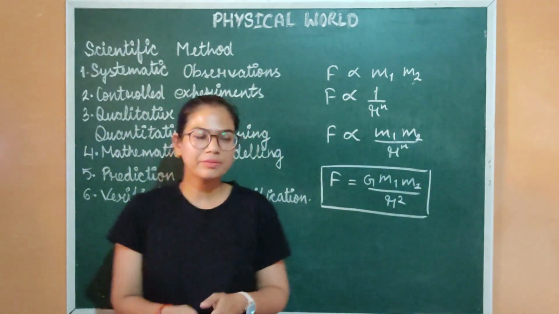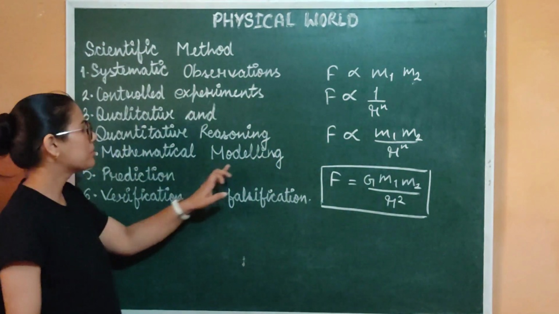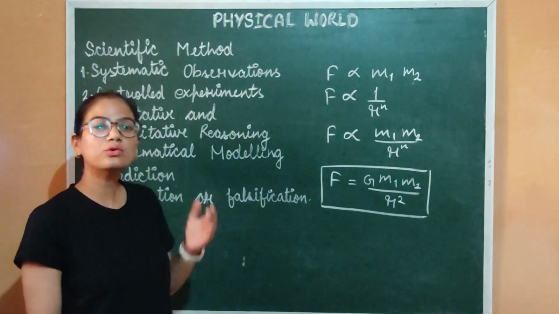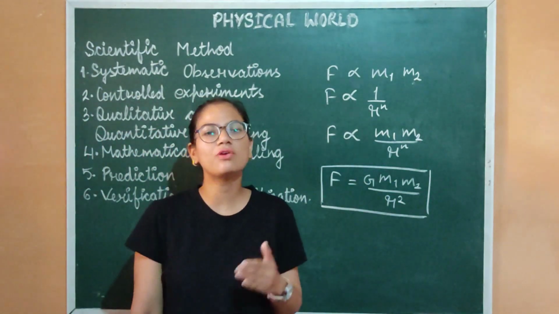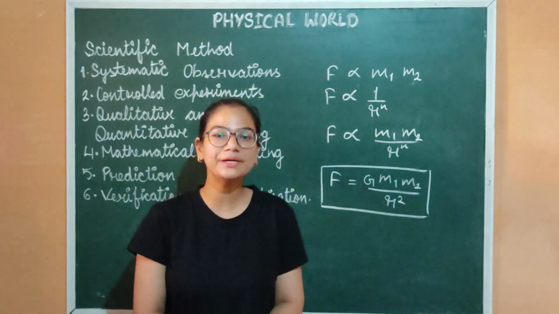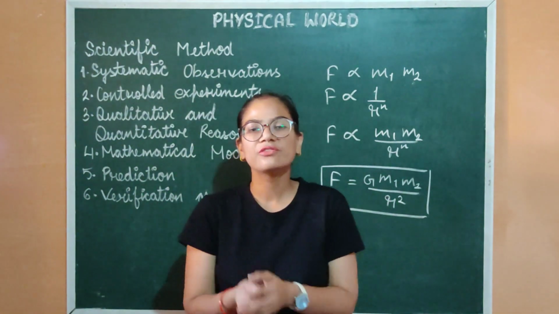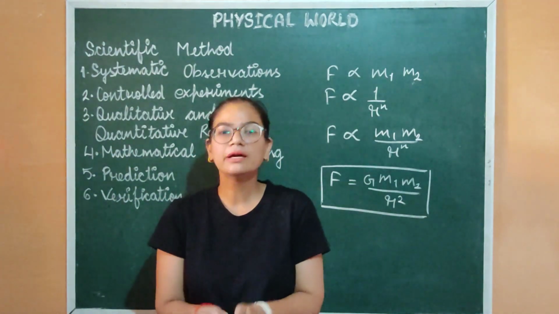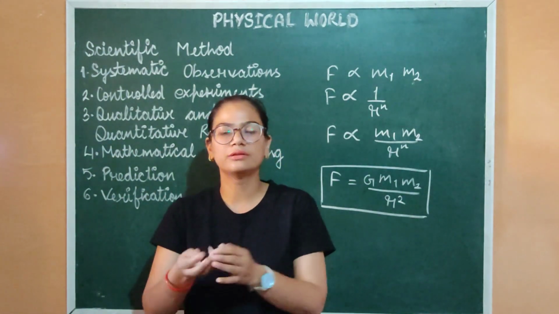Now this time he did mathematical modeling. Again, to check the credibility of this formula, he had to make some prediction. What kind of prediction? Suppose we have to put a satellite in an orbit around Earth.